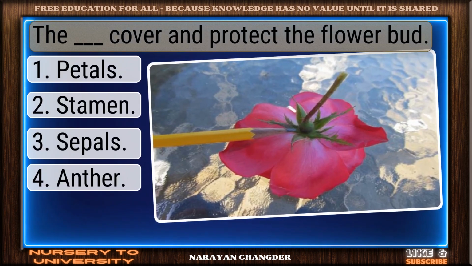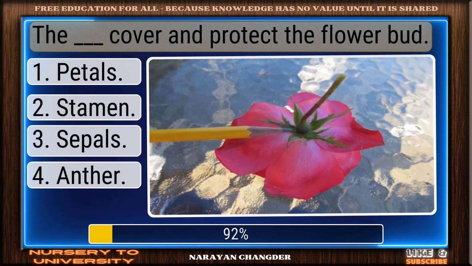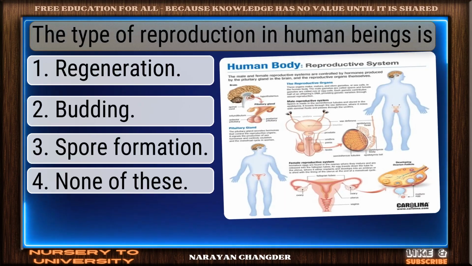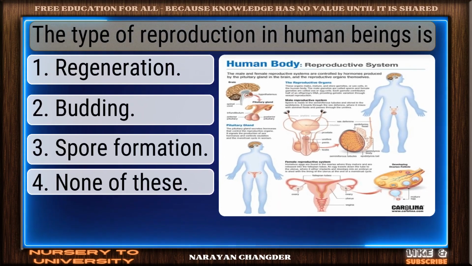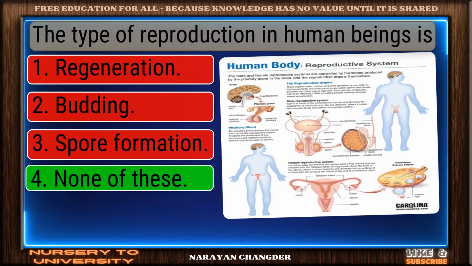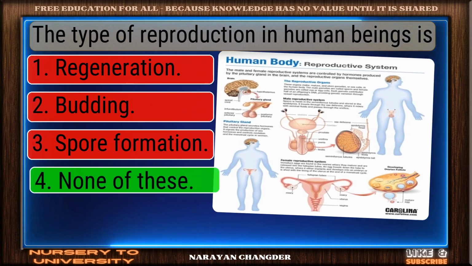The dash cover and protect the flower bud. You chose sepals, and it is correct. The type of reproduction in human beings is? You're right. None of these is the correct answer.